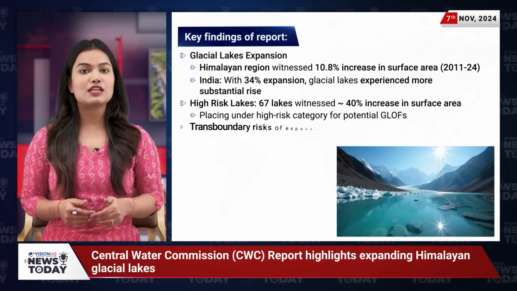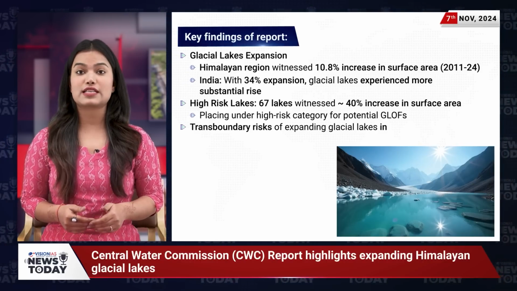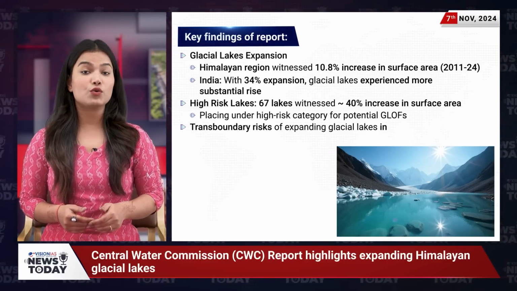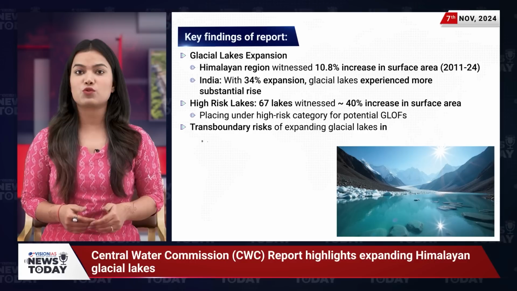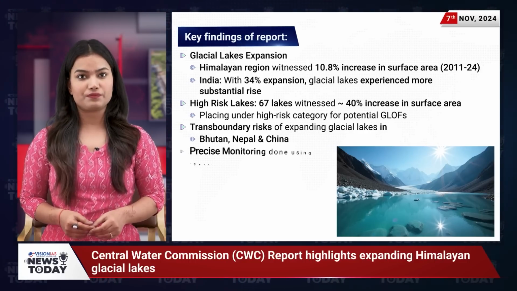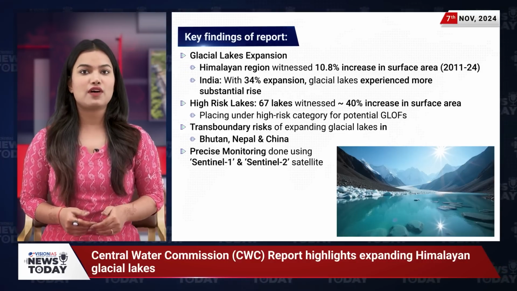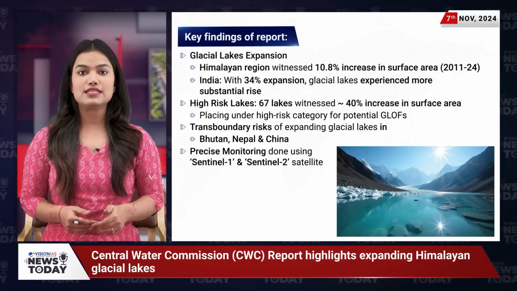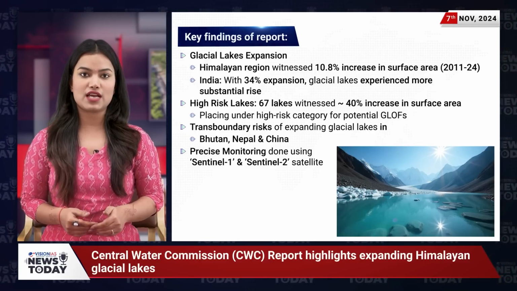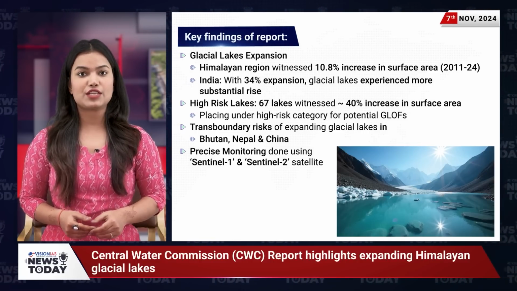There's also a transboundary risk factor, as the expansion of these glacial lakes could impact neighboring countries such as Bhutan, Nepal, and China. Precise monitoring of these lakes was carried out using advanced technologies, including Sentinel-1 synthetic aperture radar and Sentinel-2 satellite imaging.